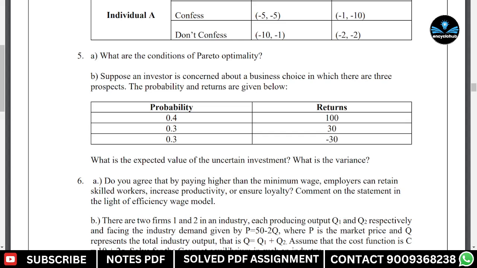In this video, we are discussing question number 5A and B. Before starting this, I want to share something. What are the conditions of Pareto optimality? And the second question. We have prepared all the answers in a PDF in handwritten form.